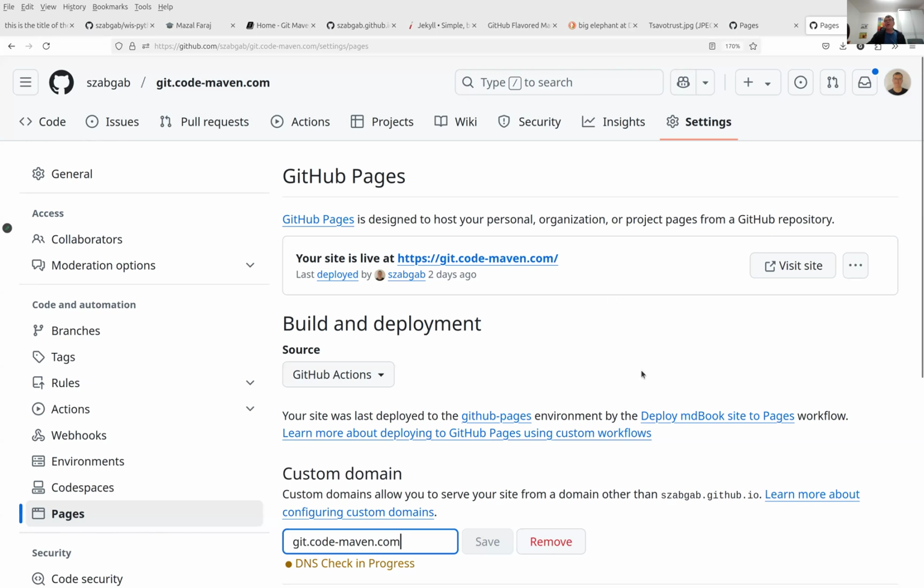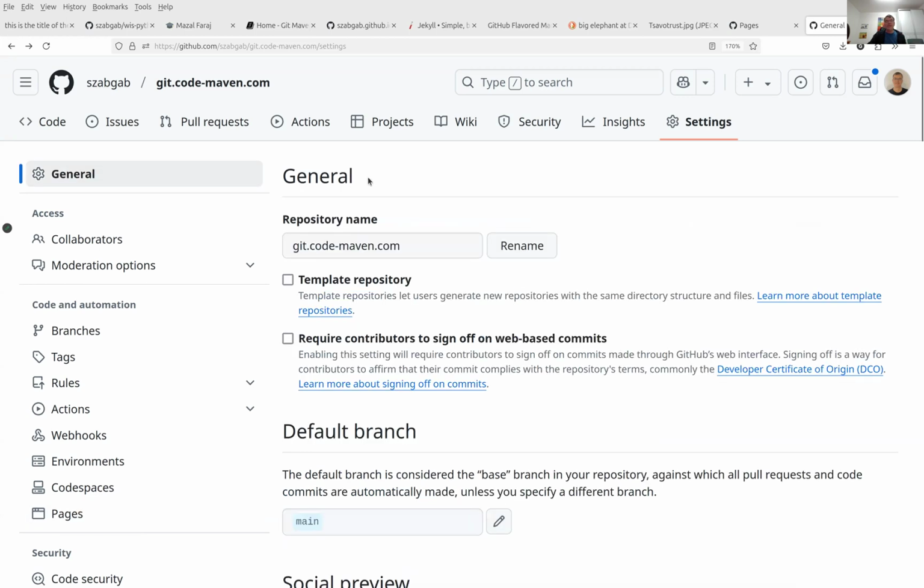It will just point to a different server. So it has that advantage.